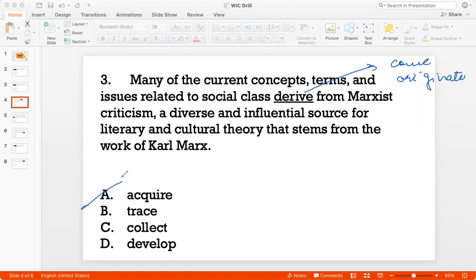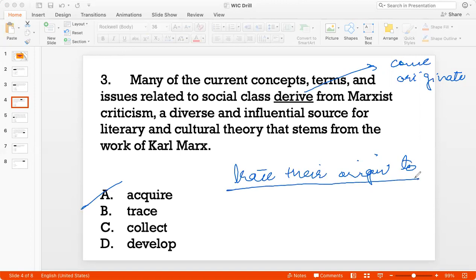Okay, what about trace? Now, trace, if it was used as part of the phrase trace their origin to, let's say this is what the entire phrase was, not just trace, but trace their origin to, then that would actually make sense, right? I could say that these concepts trace their origin to Marxist criticism, because that phrase, to trace something's origin to, means that it comes from that basis.